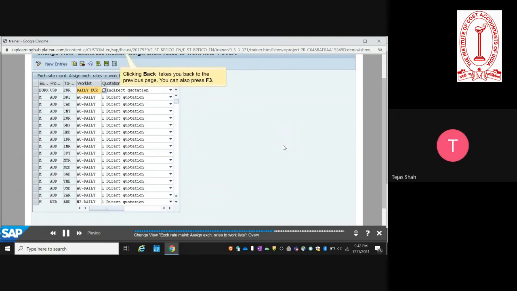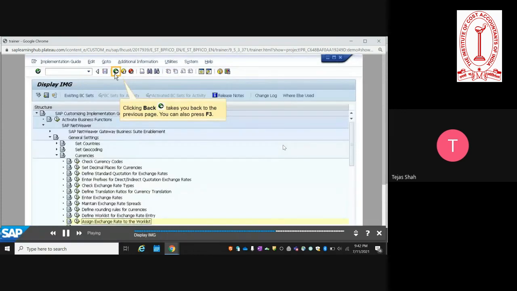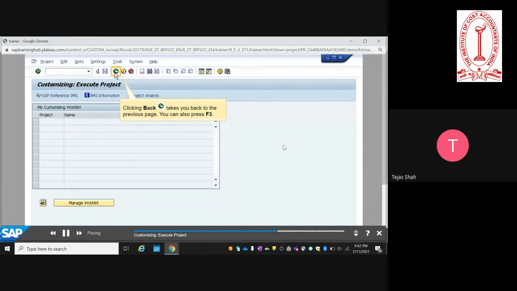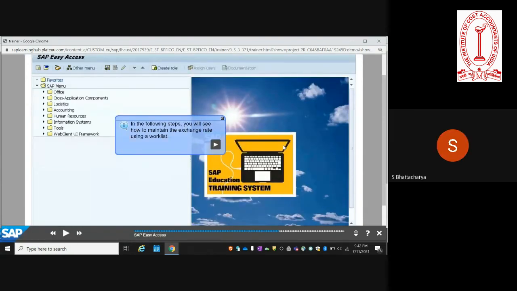So where can we upload this exchange rate if we have to upload, say, euro USD or some rates on a daily basis? If you have to integrate it with a third-party agency like Bloomberg or Reuters, it is an integration, so you need to set up an interface.